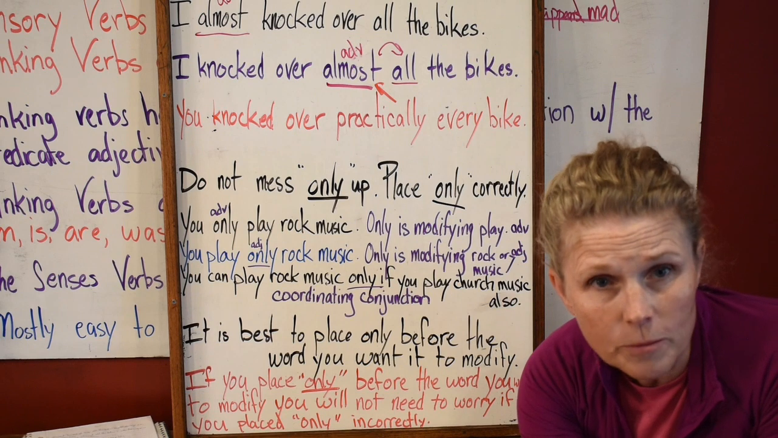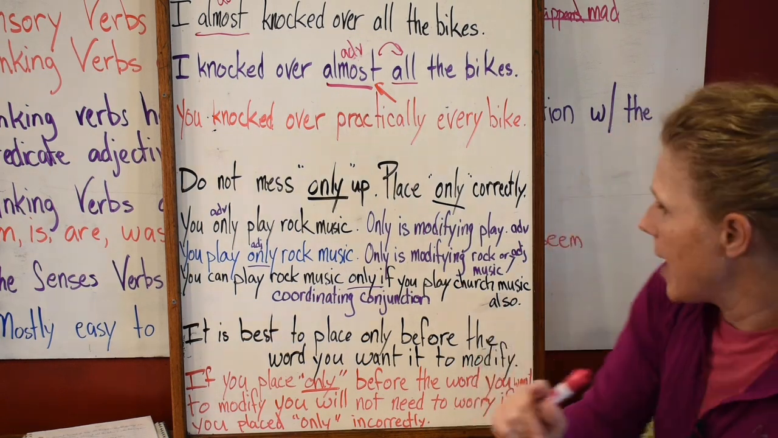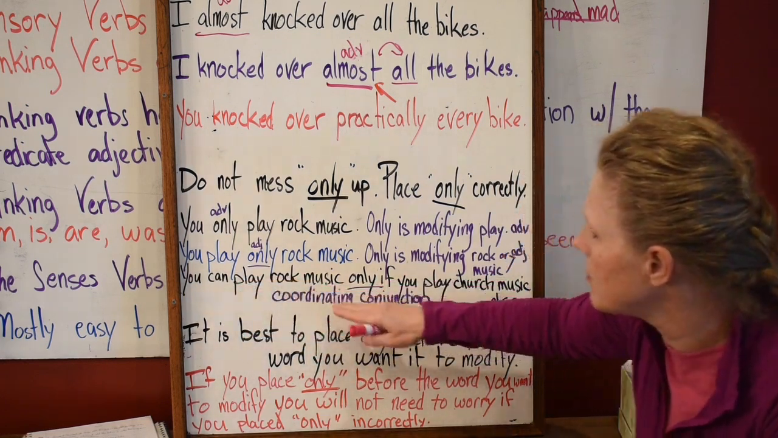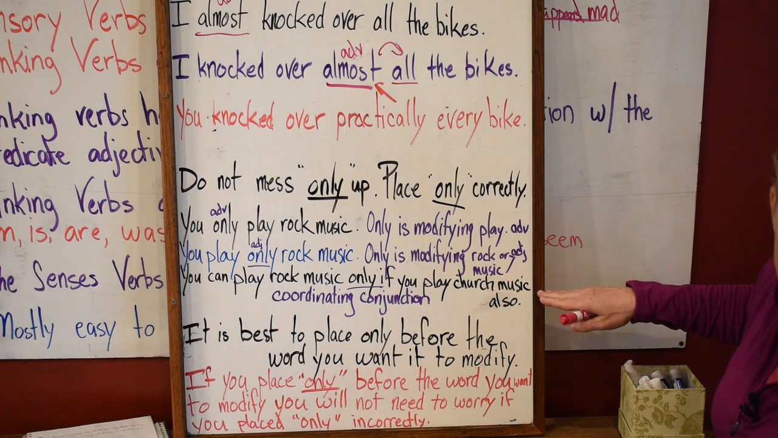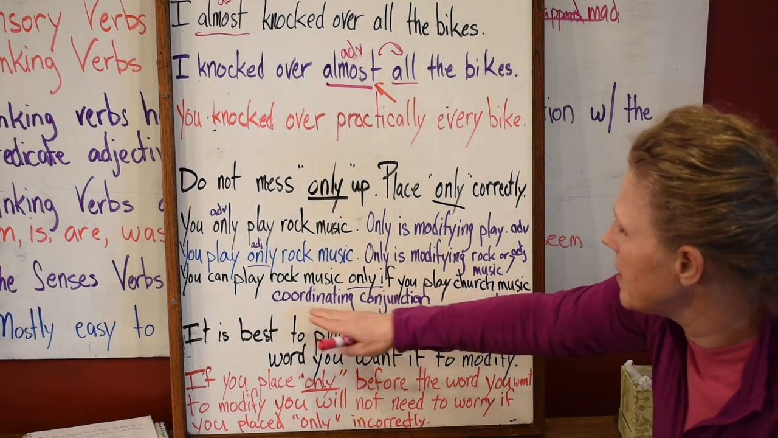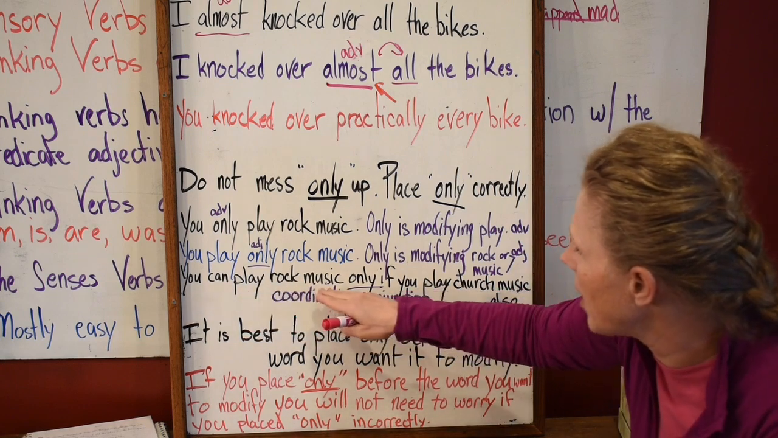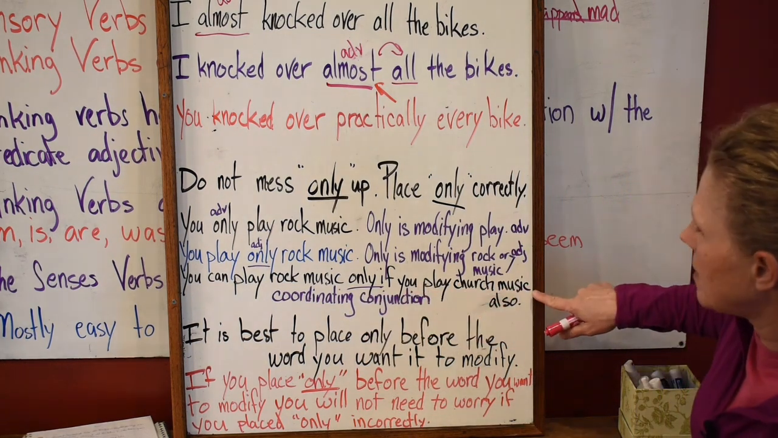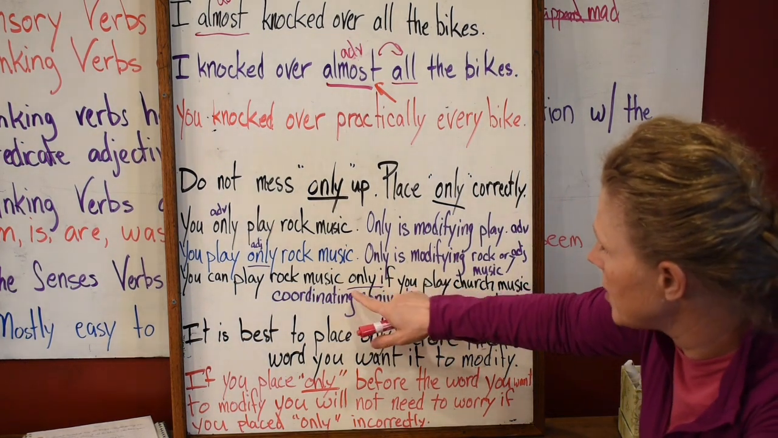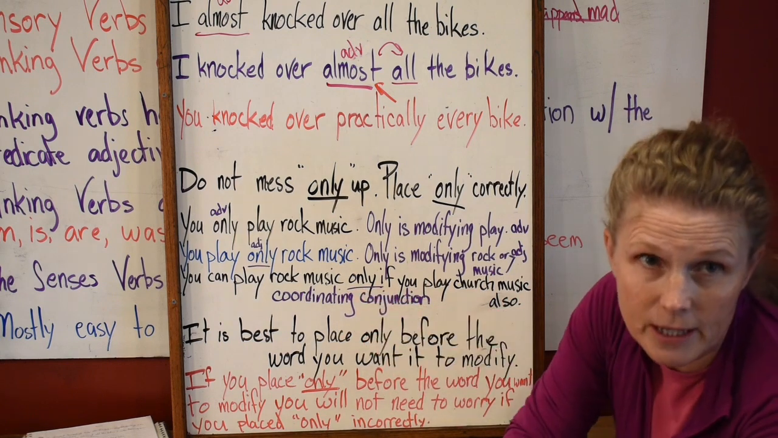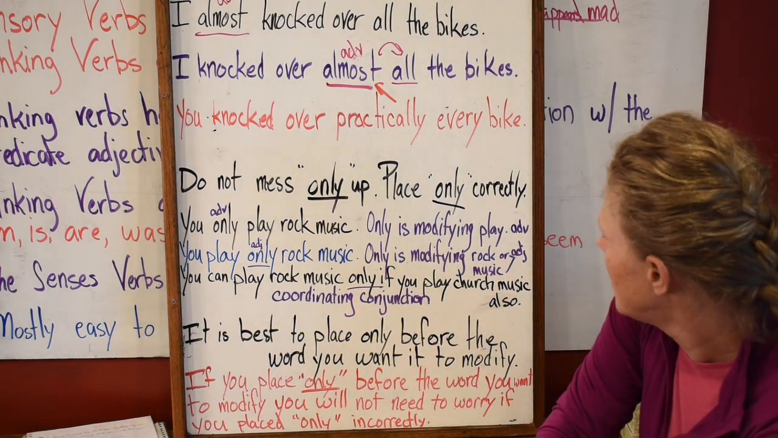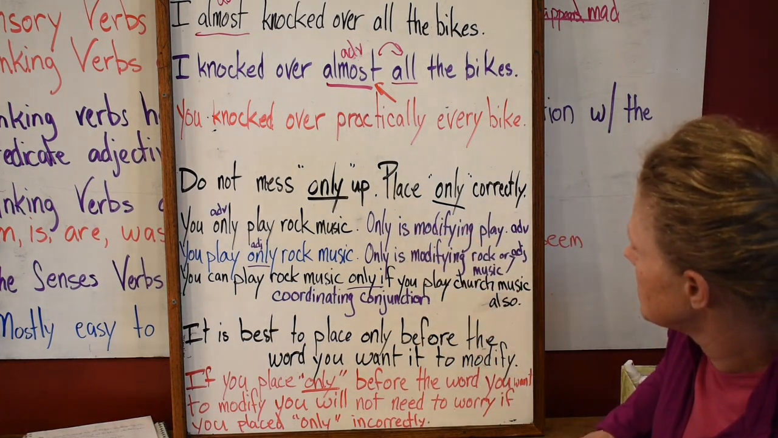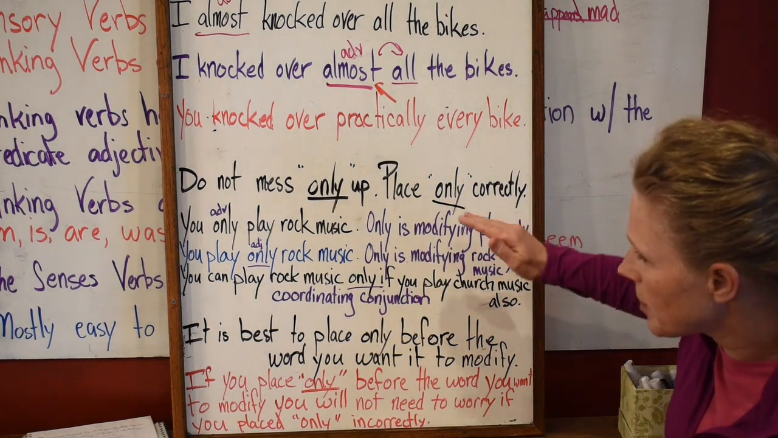Only can be an adverb, only can be an adjective, and only can be a coordinating conjunction. You can play rock music only if you play church music also. Look, only is combining these two sentences. This is an independent clause and this is a dependent clause. And only is the coordinating conjunction here. So remember, you can have multiple uses for this word. So make sure that you're placing it correctly.